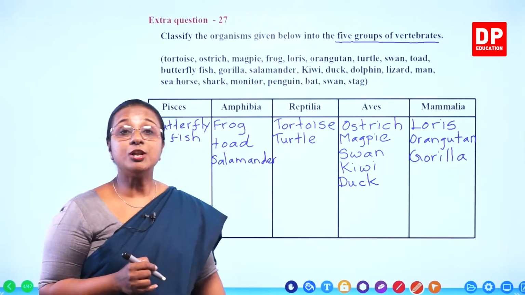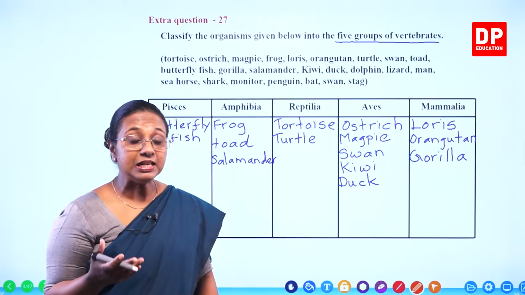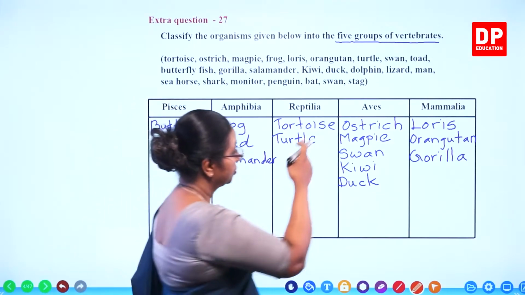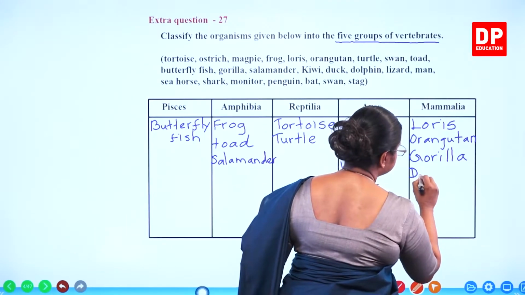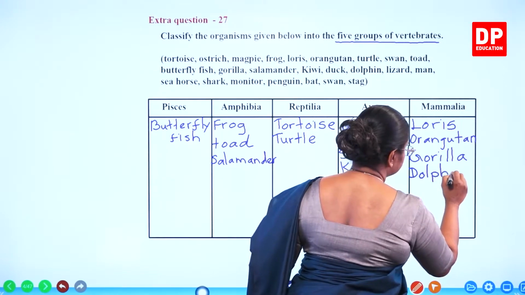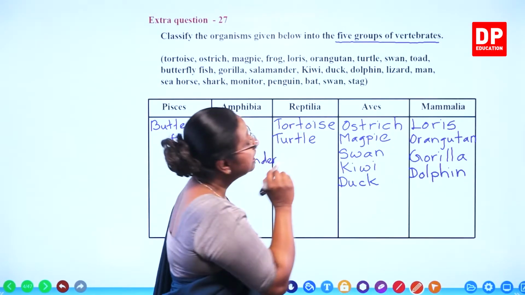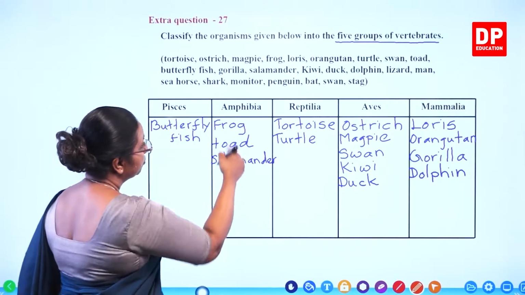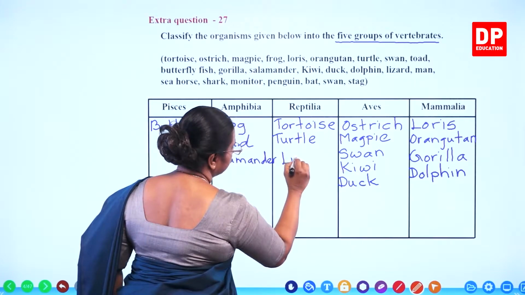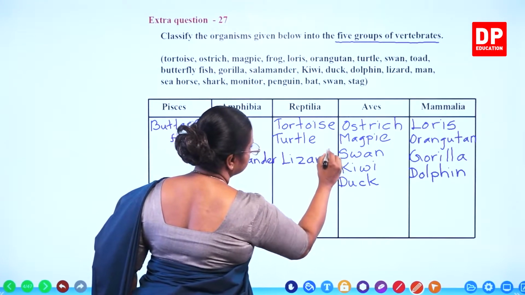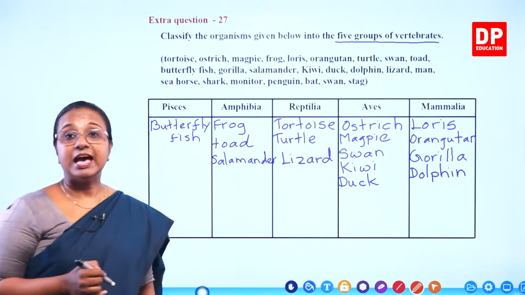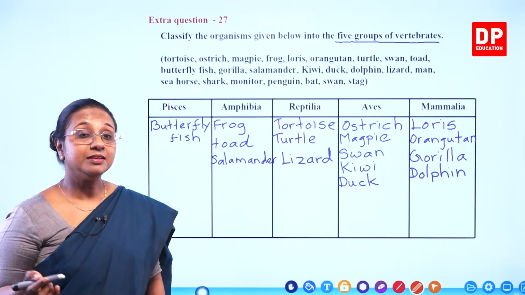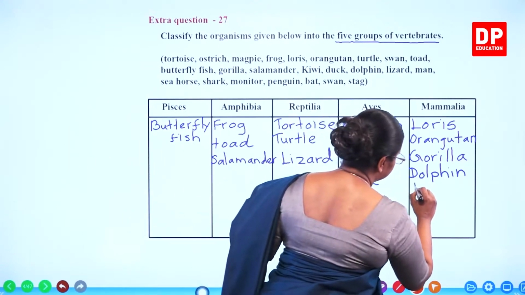Then we have dolphin. Dolphin is a mammal that lives in the sea. So, mammalia. Lizard. What is a lizard? It's a reptile. So, reptilia. Then what do we have? We have man. Man, a mammalian.